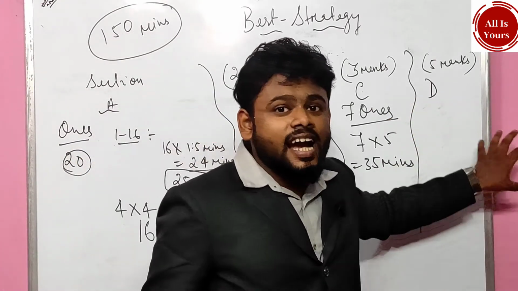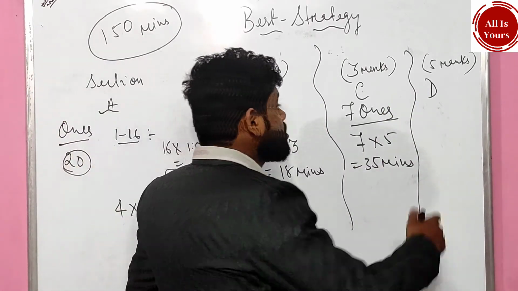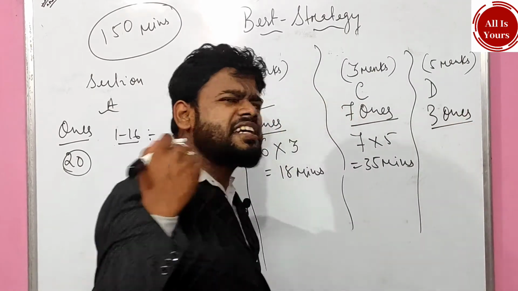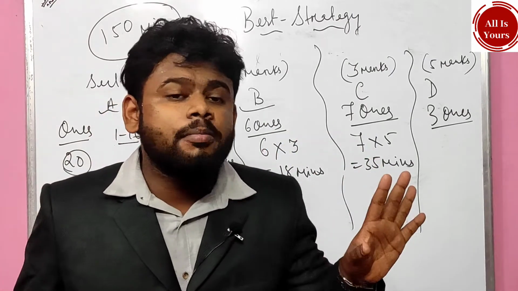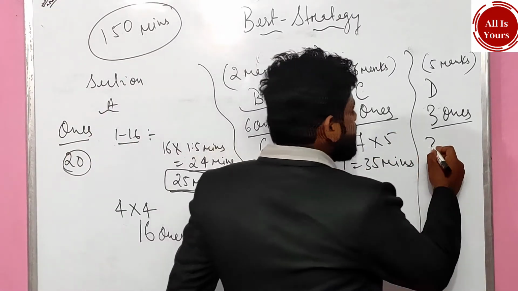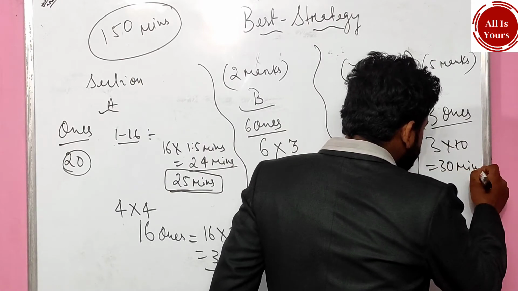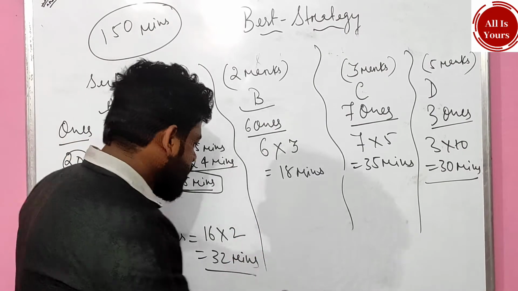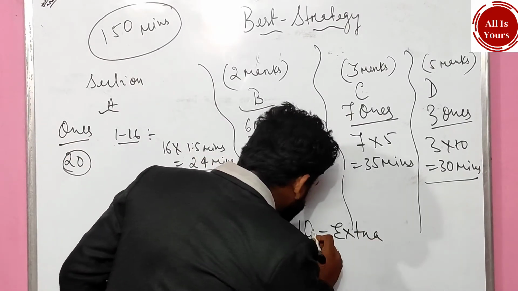Again, section D has only 3 questions, but I have given 10 minutes to do a particular question. 1 question 10 minutes, 3 questions 30 minutes. 3 into 10, 30 minutes, and 10 minutes extra I have given also. For which reason, beta?